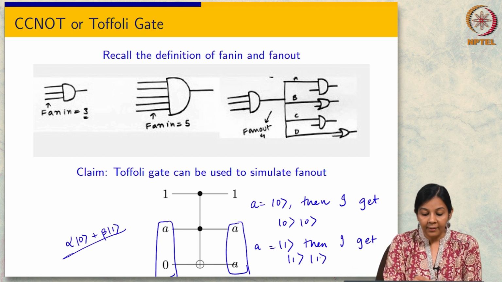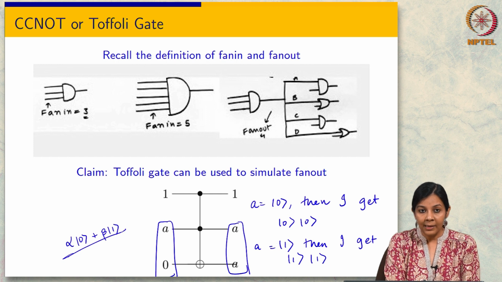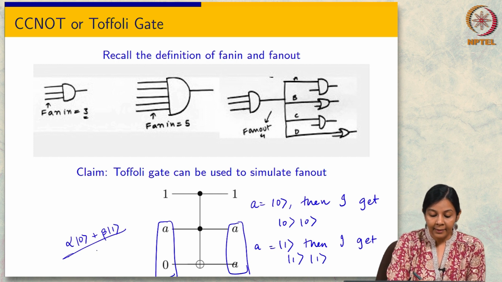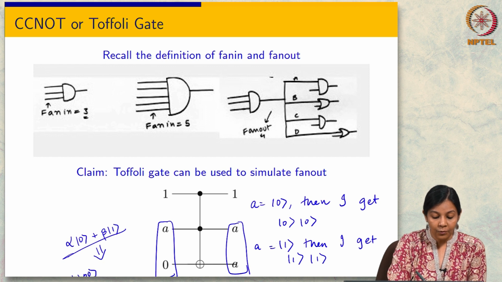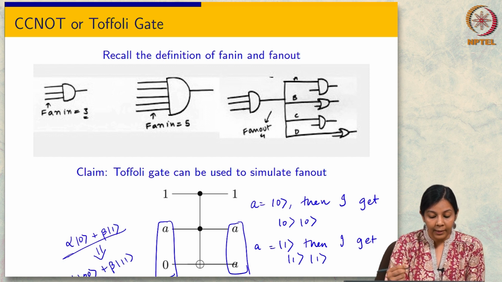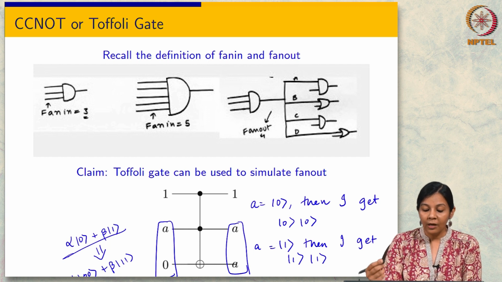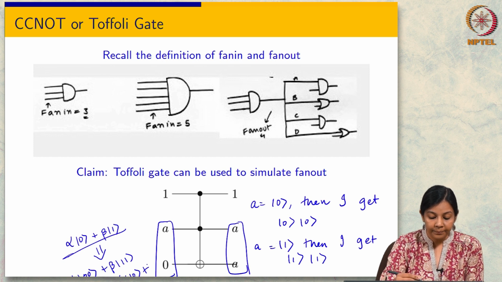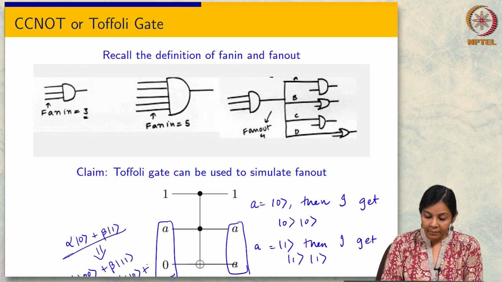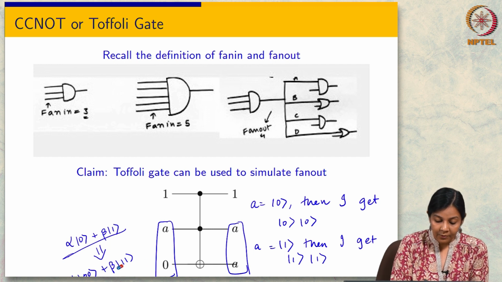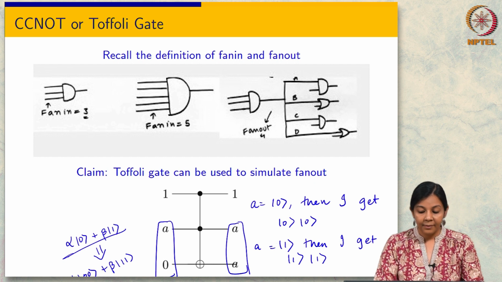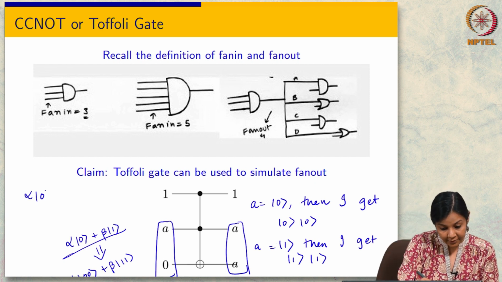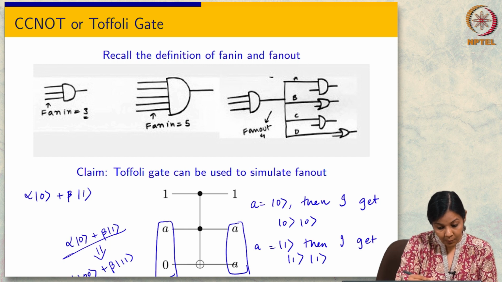So in general, if I take any alpha 0 plus beta 1, then by linearity I get alpha 0 0 plus beta 1 1, and this in particular is not equal to the clone of the state. Sorry for running out of space here.